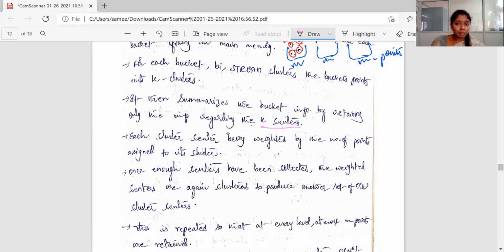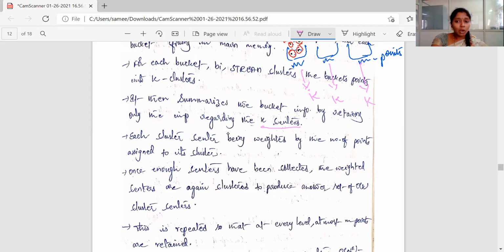Suppose K cluster centers are collected from this bucket, and from this bucket also K cluster centers are collected, and from this bucket also K cluster centers are collected.